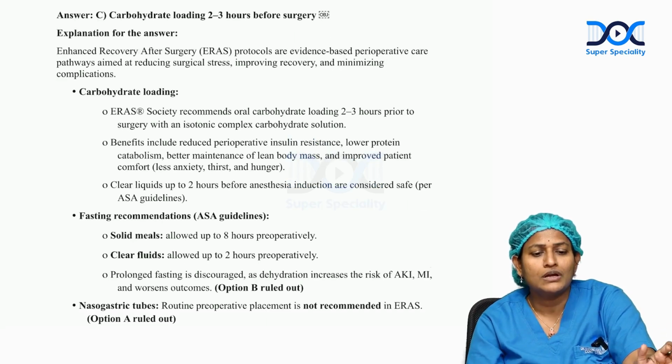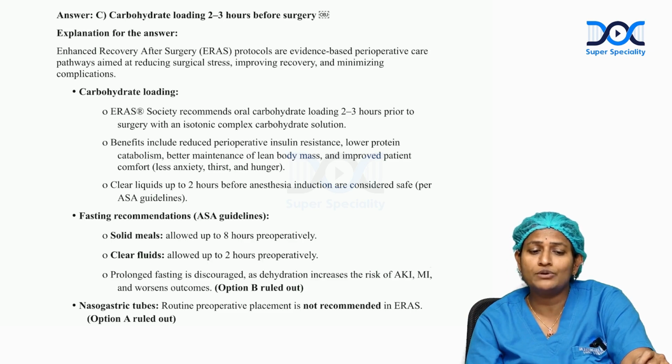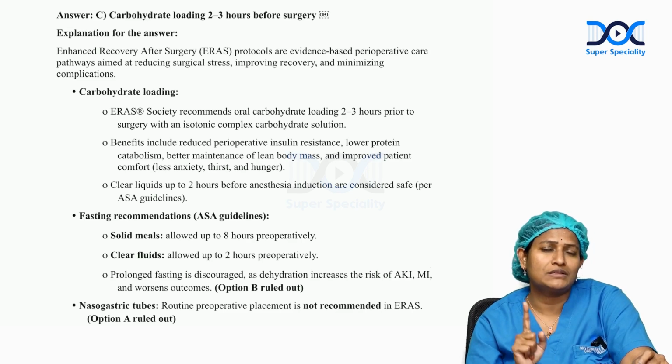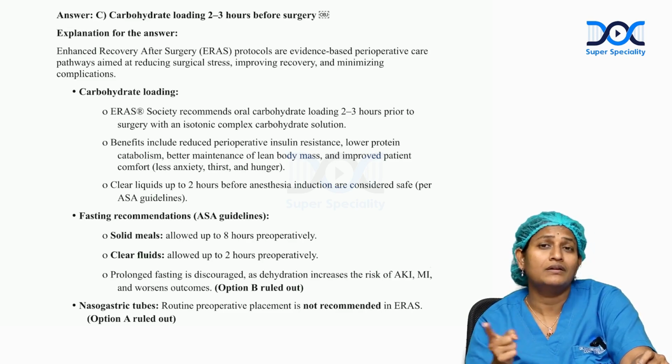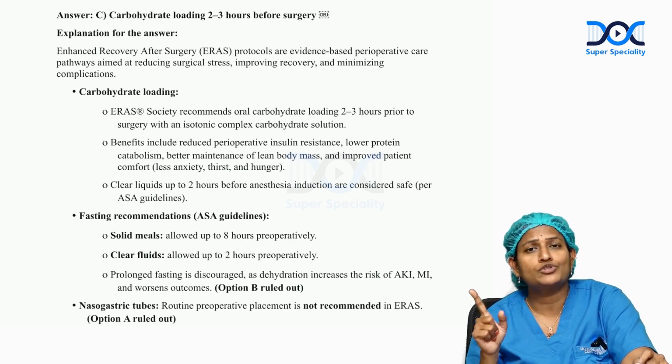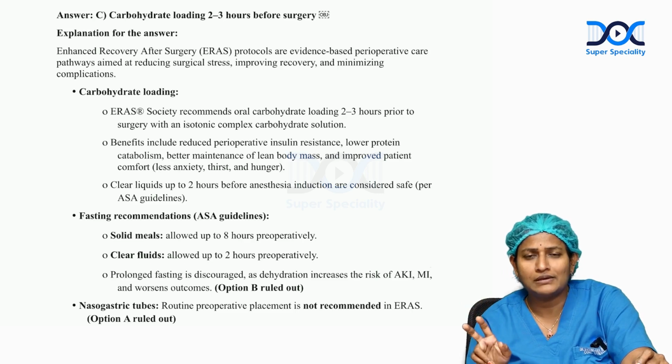So that includes carbohydrate loading, in which ERAS recommends oral carbohydrate loading 2 to 3 hours prior to the surgery with an isotonic complex carbohydrate. That means hypoglycemic levels and indirect release of insulin are very much minimized, and post-operative recovery will be very high because in the post-operative period the patient won't be given much oral diet.